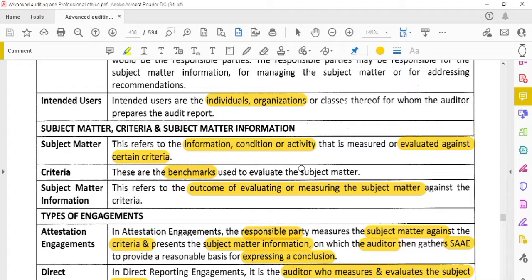We will be evaluating whether it is achieving the benchmark or not, that has to be verified. So subject matter is the activity, or information, or condition. Whatever activity is taken by the government company is called the subject matter that will be evaluated against the criteria.